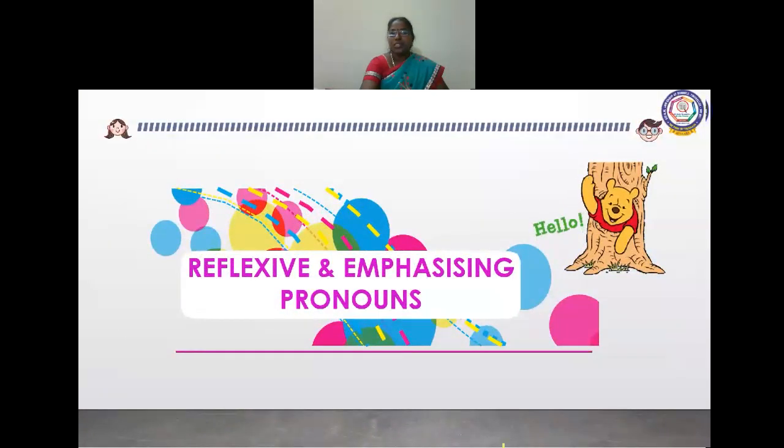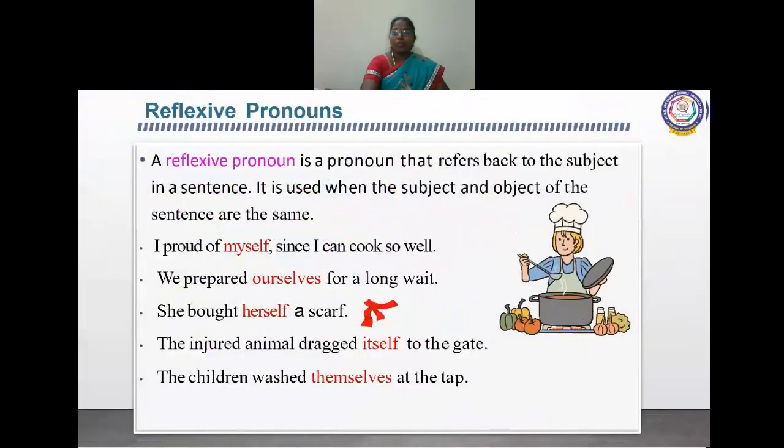And we are going to discuss now reflexive and emphasizing pronouns. What do you mean by reflexive pronoun? A reflexive pronoun is a pronoun which refers back to the subject in a sentence. It is used when the subject and object of the sentence are the same. For example, I am proud of myself since I can cook so well.